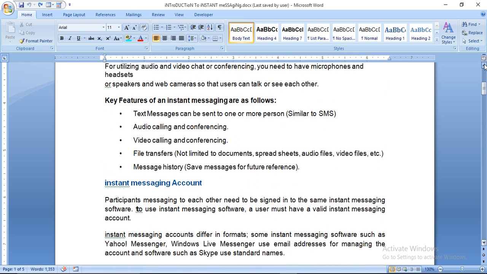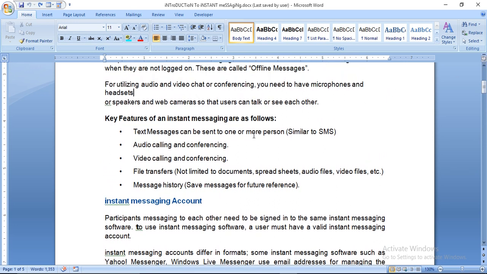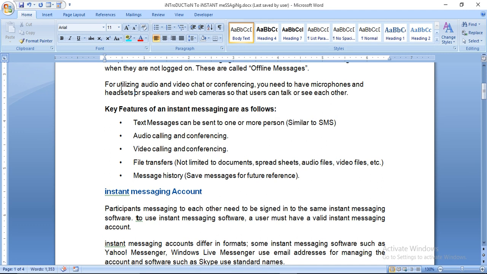That's why you need the microphone and speakers, or web camera, so that users can talk or see each other.